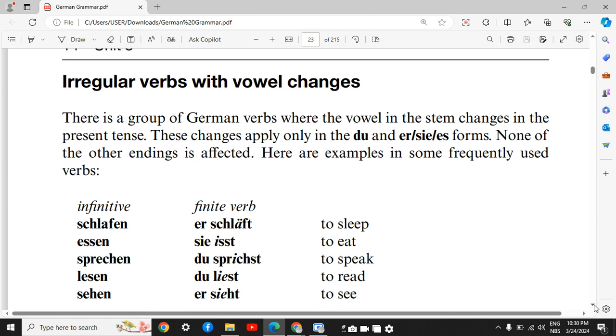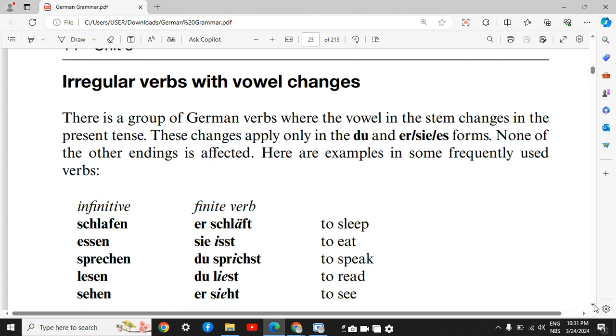Irregular verbs with vowel changes. There is a group of German verbs where the vowel in the stem changes in the present tense, and these changes apply only in the du and er, es, sie forms. None of the other endings is affected. Here are examples in some frequently used verbs.